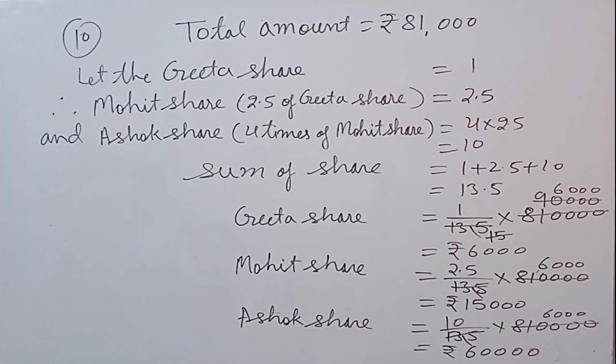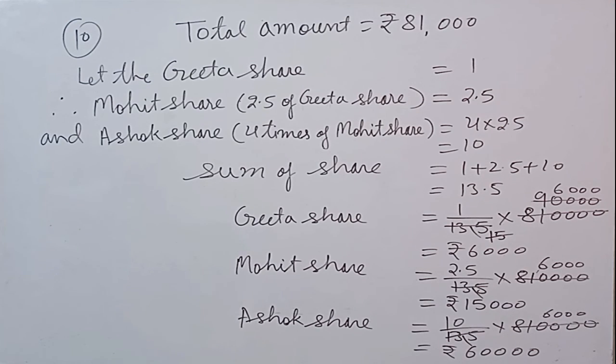Now we will find the Mohit share, that is the share of Mohit is 2.5 and the total share is 13.5 and the sum is 81,000. Now the same process we will take: whenever we divide 81,000 by 13.5, that will give 6,000. So 6,000 into 2.5 will give you 15,000. So Mohit share equal to 15,000.